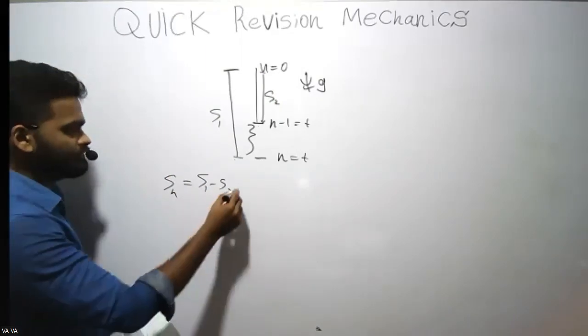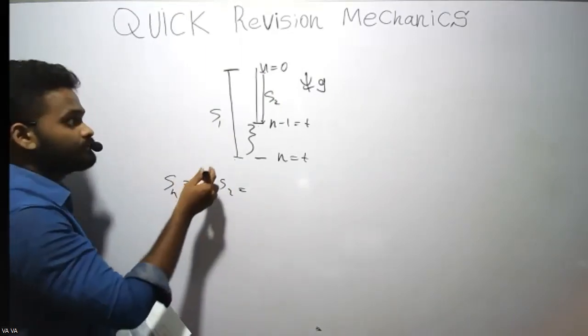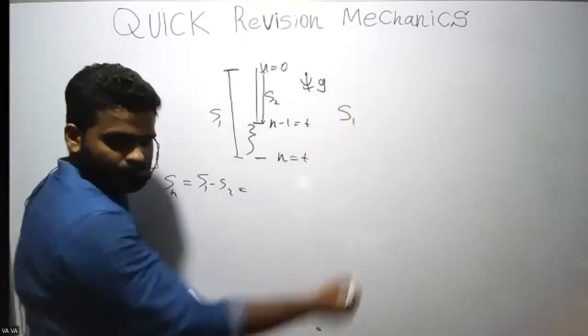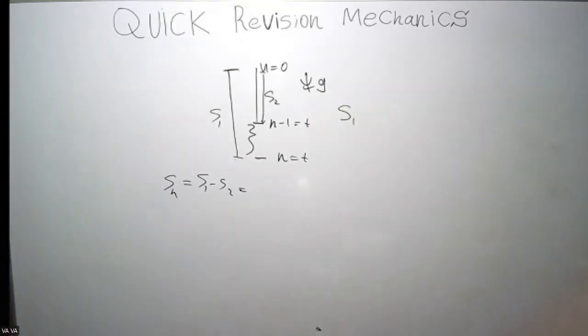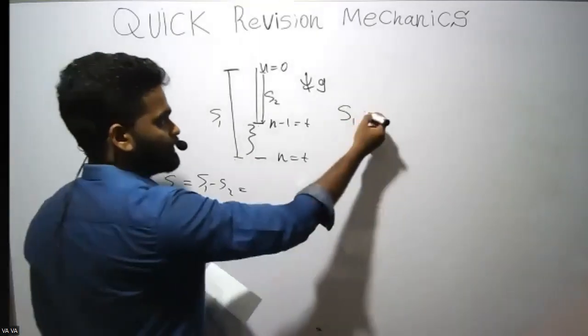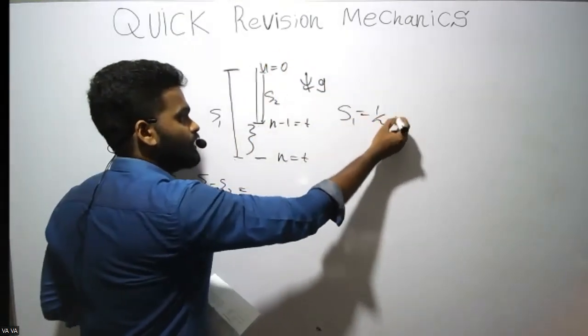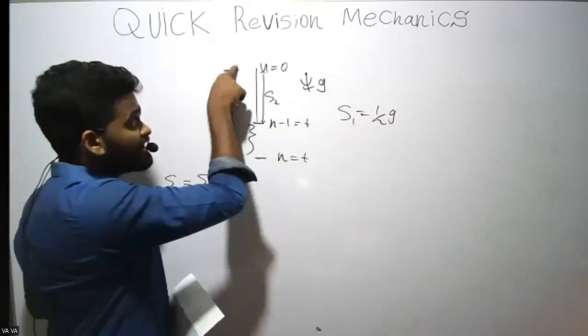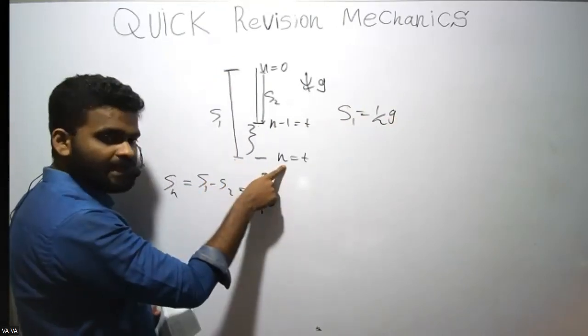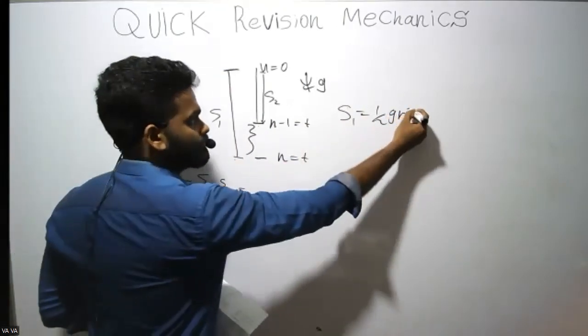Let's say that is Sn. So for S1, apply ut plus half at squared. Initial velocity is 0. So half g, from here to here, time is n, squared.